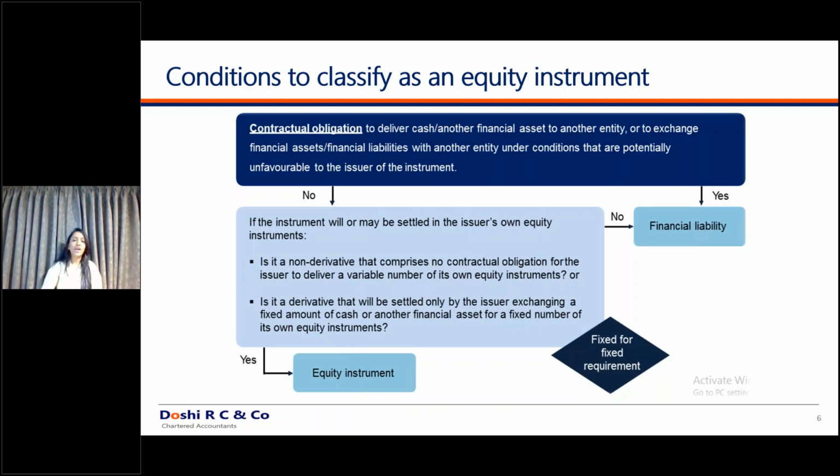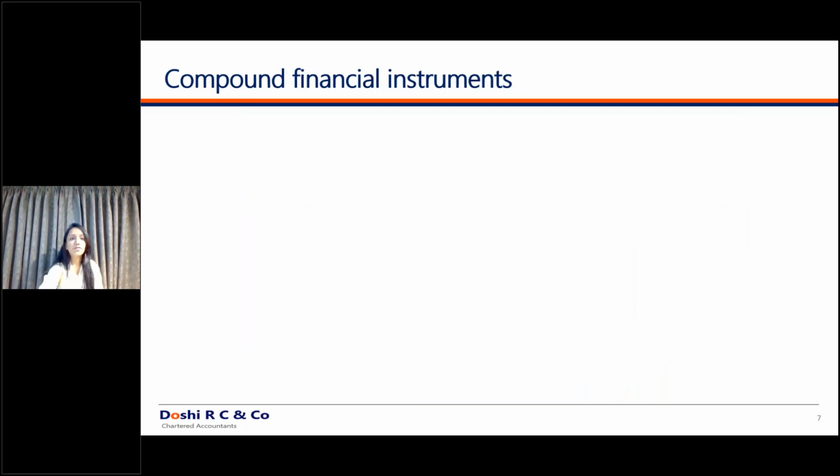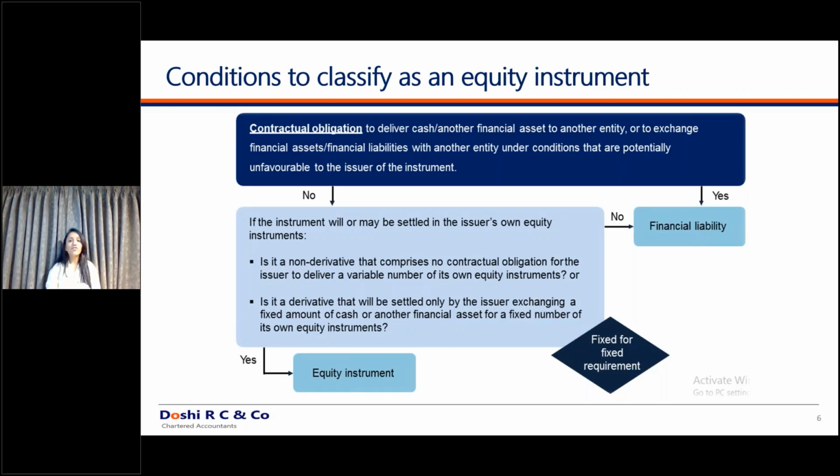That instrument has to by default be a financial liability of the company. Why is it so? Your value will be decided at the end. So the instrument is going to fluctuate on a daily basis. If the fair value of the company is increasing, you have to issue a different number of shares. If the fair value of the company is reducing, you have to issue a different number of shares. So the fixed to fixed test is not getting met and it is a financial liability of the company. So this is about the fixed to fixed test. So just to summarize the entire thing in brief. Financial assets, just look into three parts: whether you have to receive cash, whether you have an equity instrument, or whether it is an instrument of any other entity.